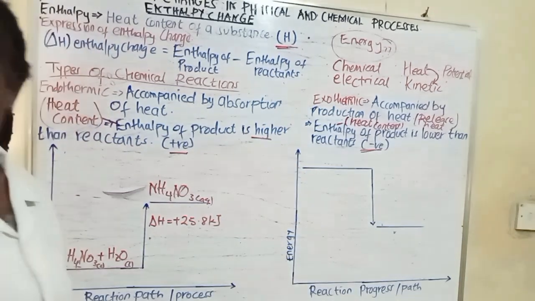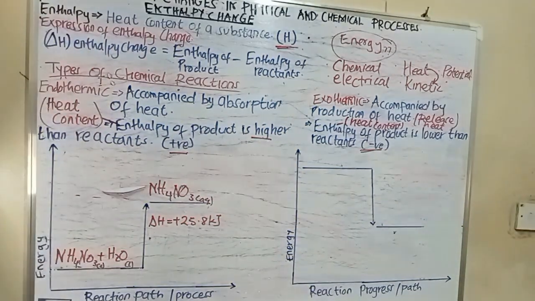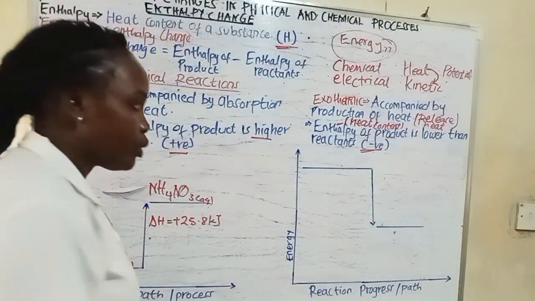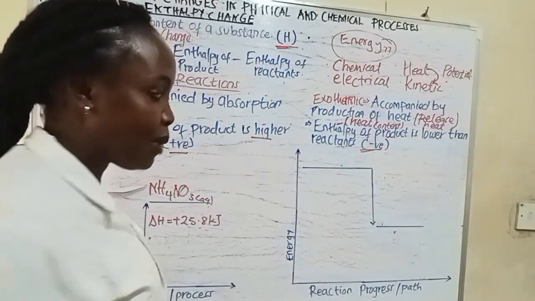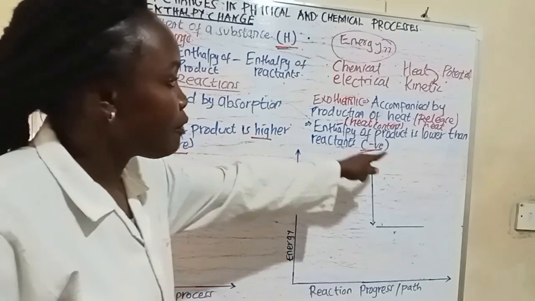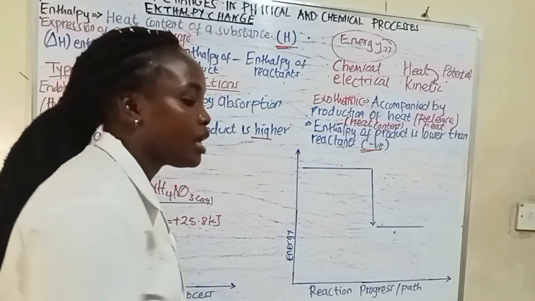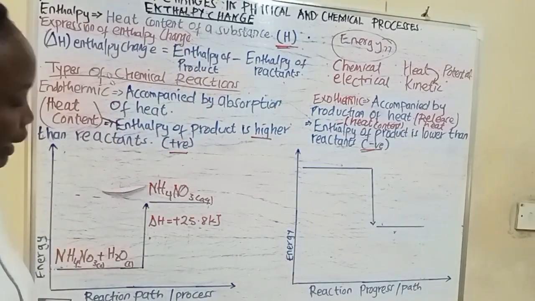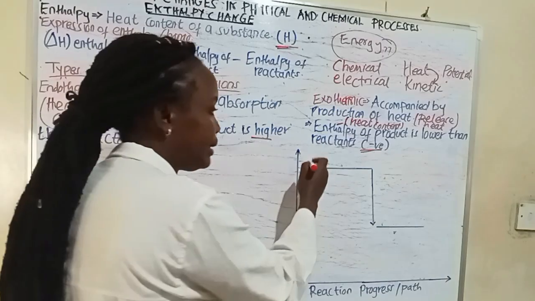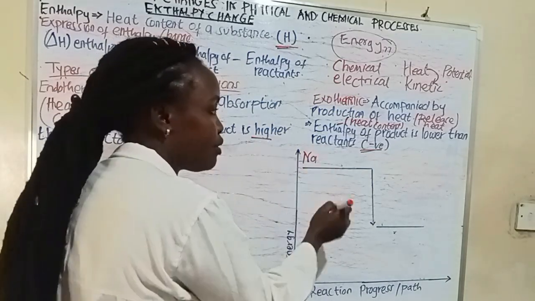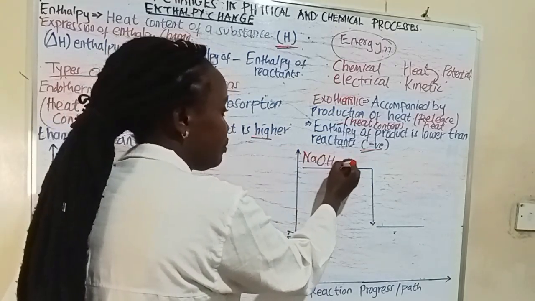Okay, now how are we going to write it in equation form? We said the enthalpy of the product is lower than that of the reactant. So our reactants are going to be there. Up here we have sodium hydroxide. It is solid.